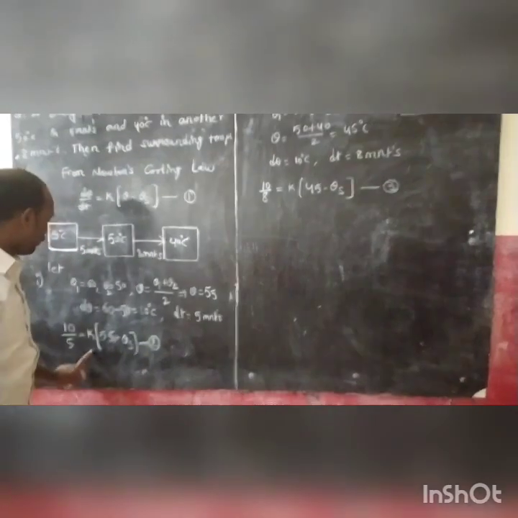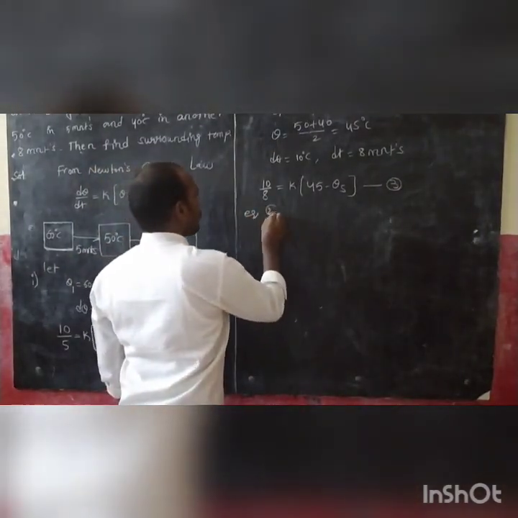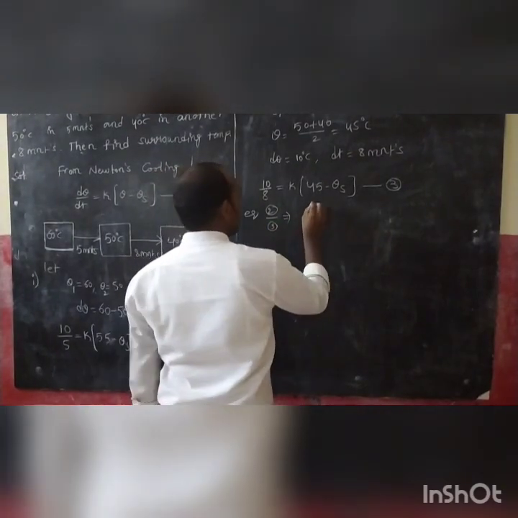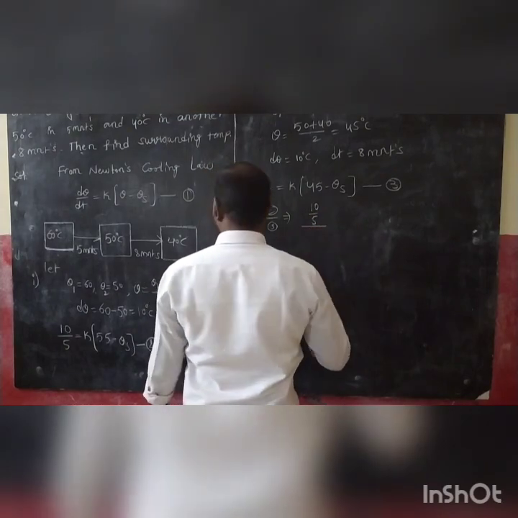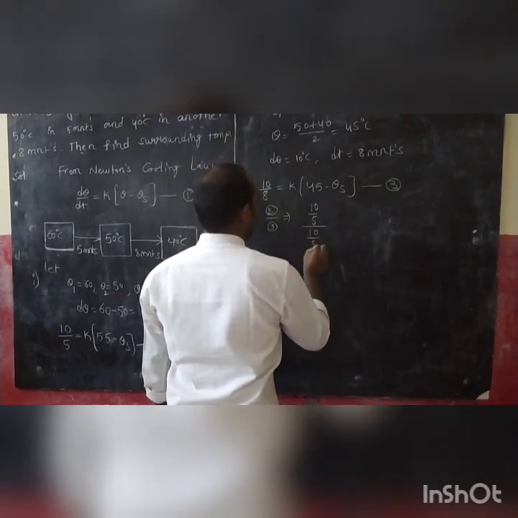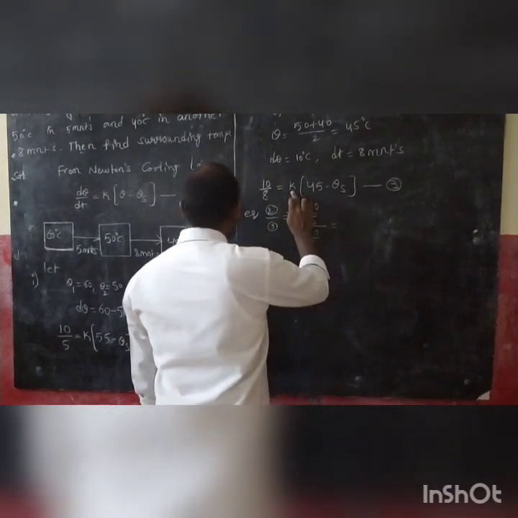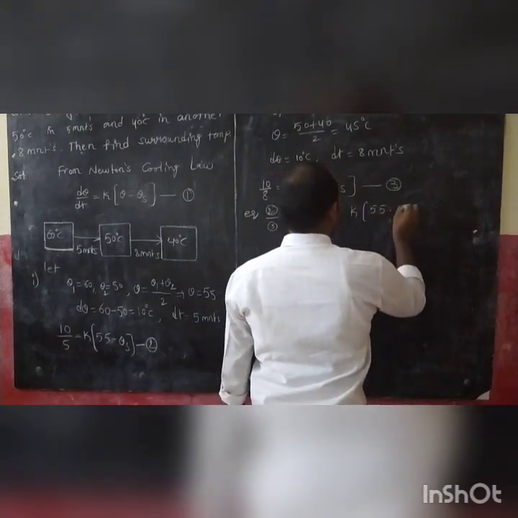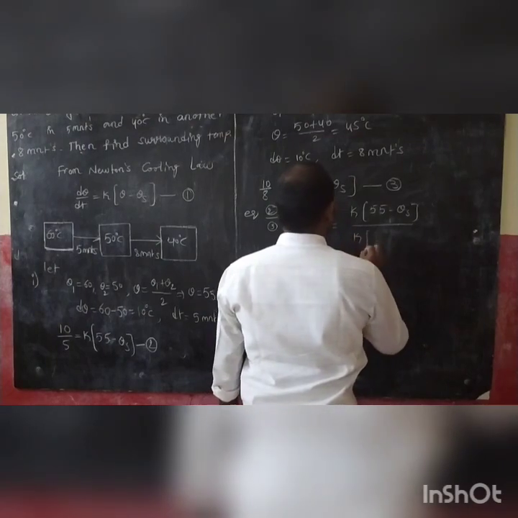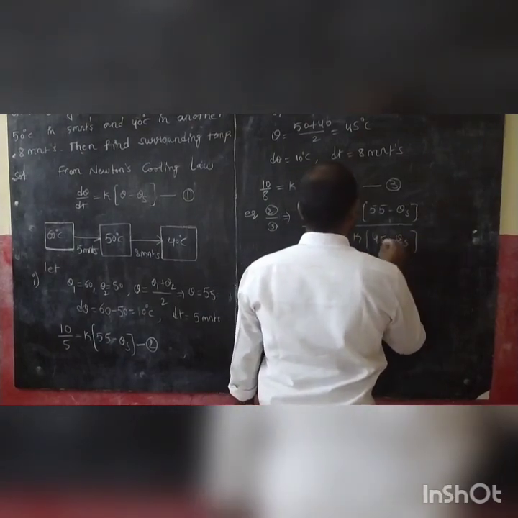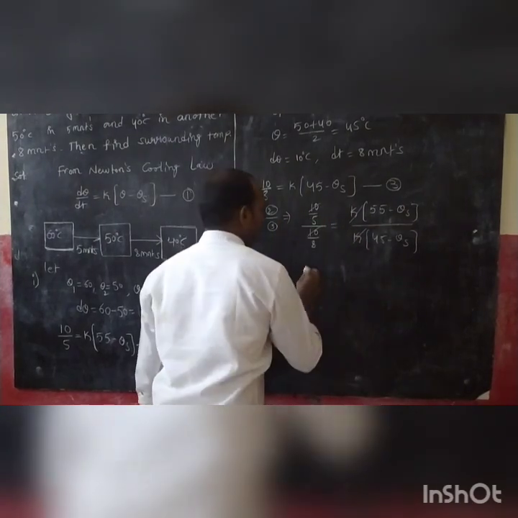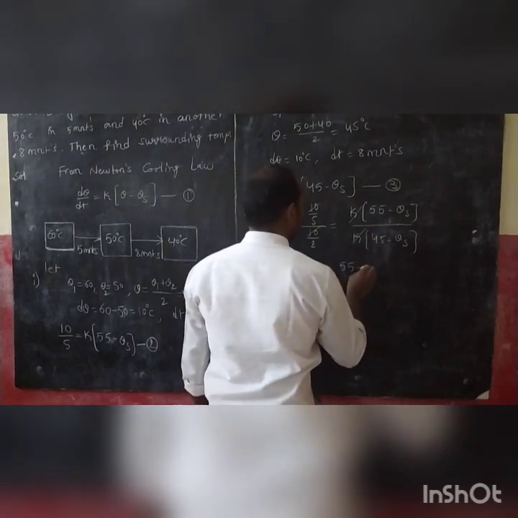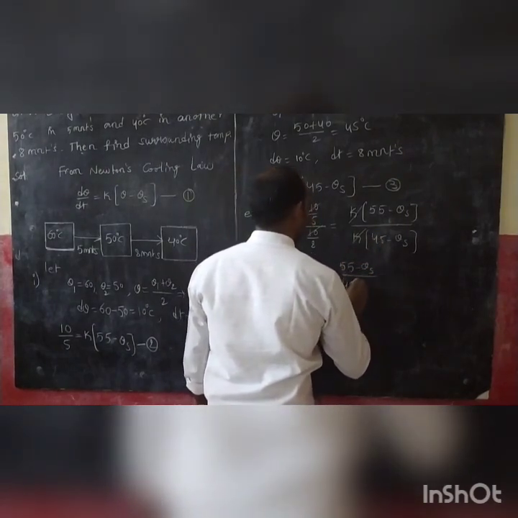Let us divide equation 2 by equation 3. Ten by 5 on the left hand side over 10 by 8 is equal to k into 55 minus theta s by k into 45 minus theta s. The k will be cancelled, and we will reverse: 8 by 5 is equal to 55 minus theta s by 45 minus theta s.